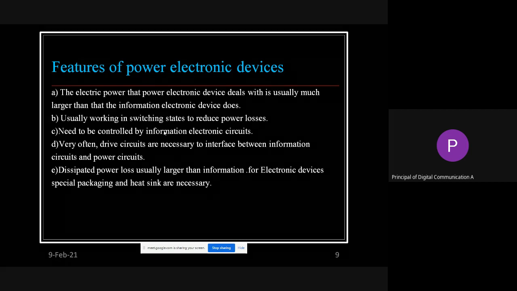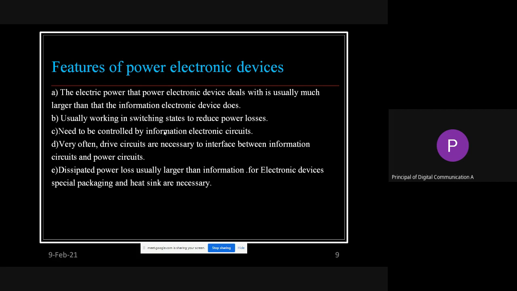And by using these power devices, definitely the power loss will be more. So to reduce that, the construction or design parameters are also very important, like the packaging and the heat sink. You might be aware of the heat sink.